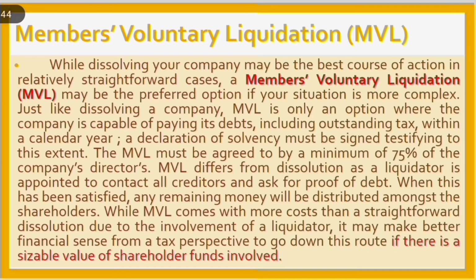Just like dissolving a company, MVL is only an option where the company is capable of paying its debts, including outstanding taxes, within a calendar year. A declaration of solvency must be signed testifying to this effect. The MVL must be agreed to by a minimum of 75% of the company's directors. MVL differs from dissolution as a liquidator is appointed to contact all creditors and ask for proof of debt. When this has been satisfied, any remaining money will be distributed amongst the shareholders.